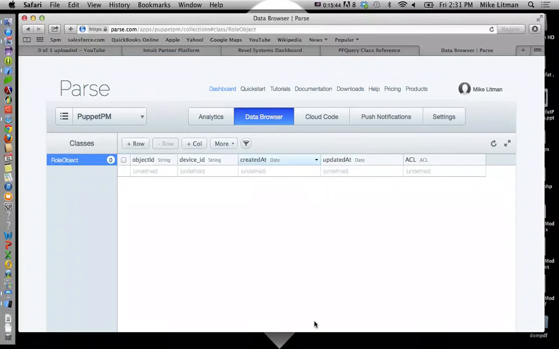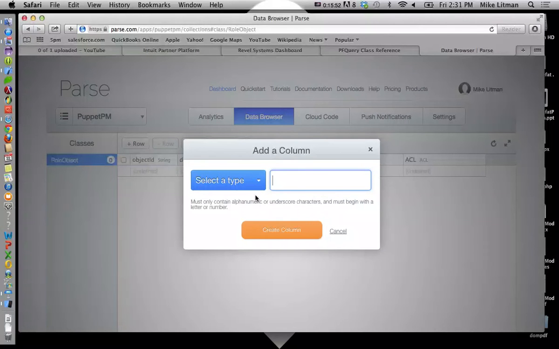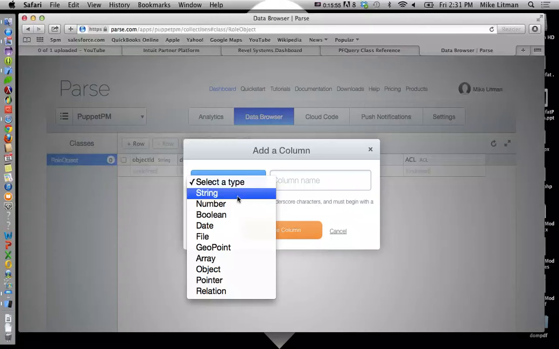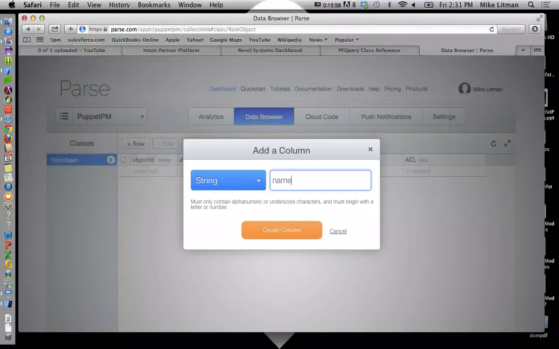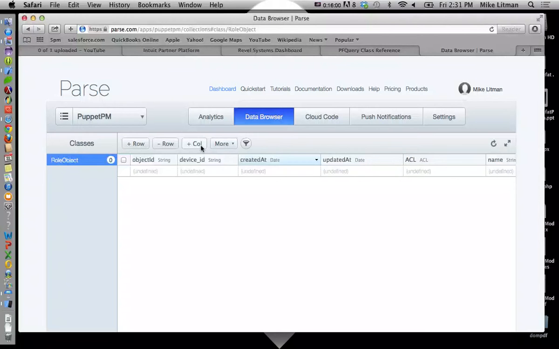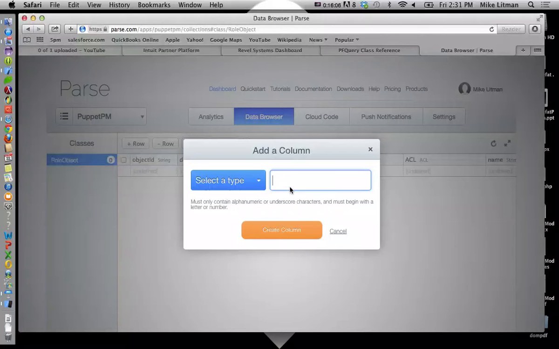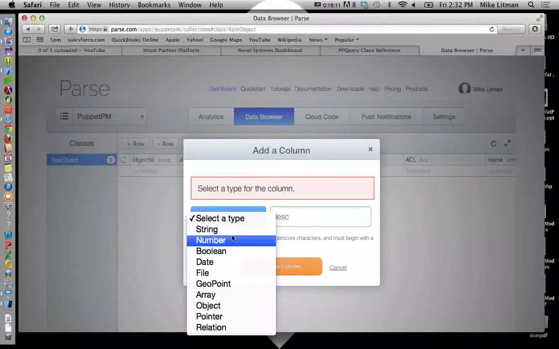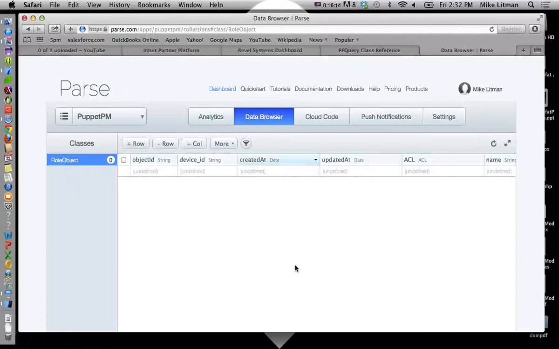Yeah, I guess I need to set it in here. So then a name. And then a description. Type string. Okay. I probably would have preferred for these things to be in a better order, but whatever.